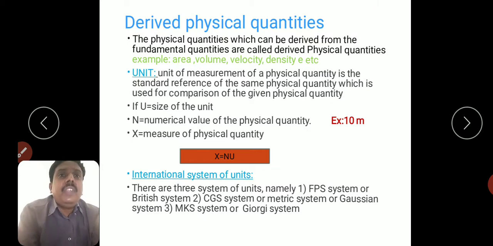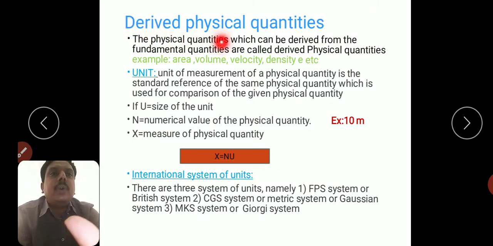Similarly, the definition of derived physical quantities: the physical quantities which can be derived from the fundamental quantities are called derived physical quantities. So, these are obtained from the fundamental or base quantities.